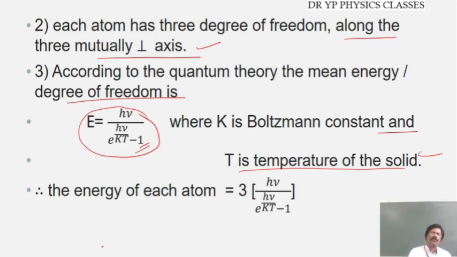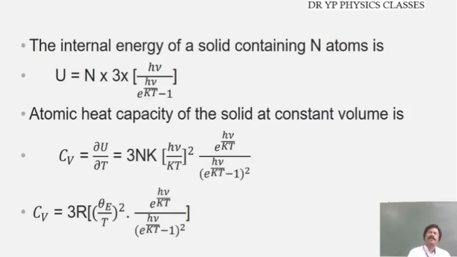Since each atom has 3 mutually perpendicular directions, it has 3 degrees of freedom. Therefore the energy of each atom is 3 h nu by e to the power of h nu by kT minus 1. So the internal energy of a solid containing N atoms is U = N into 3 into h nu by e to the power of h nu by kT minus 1.